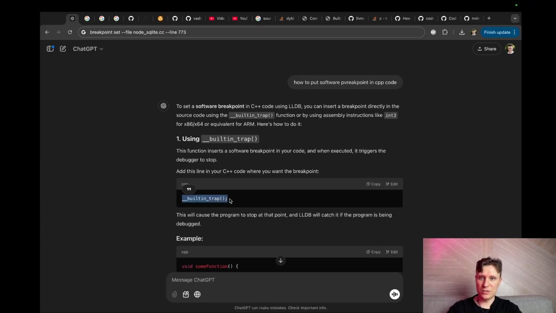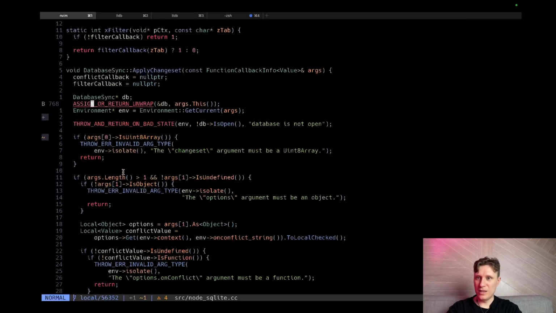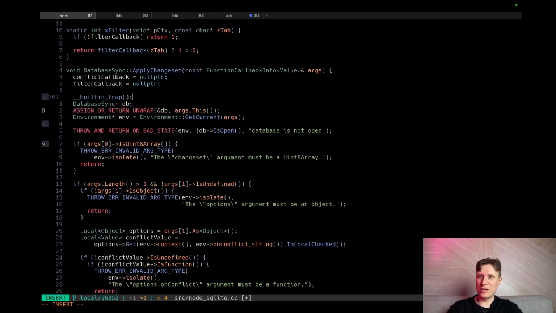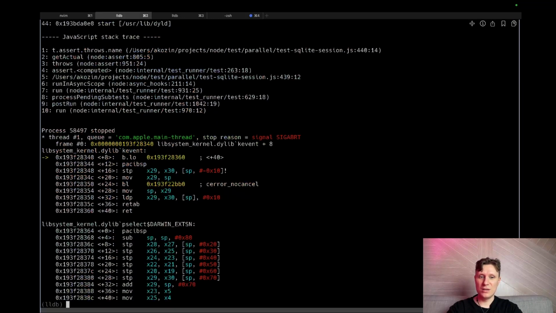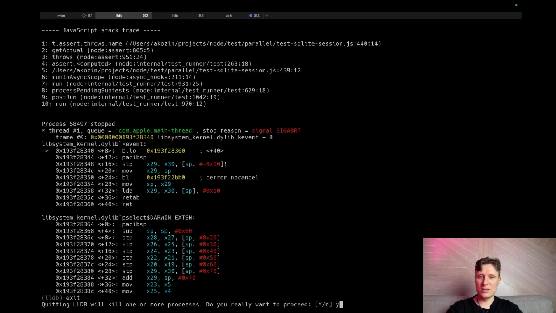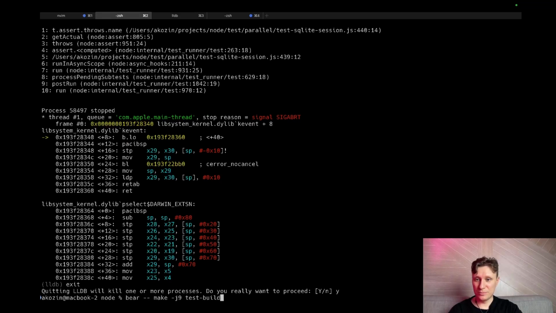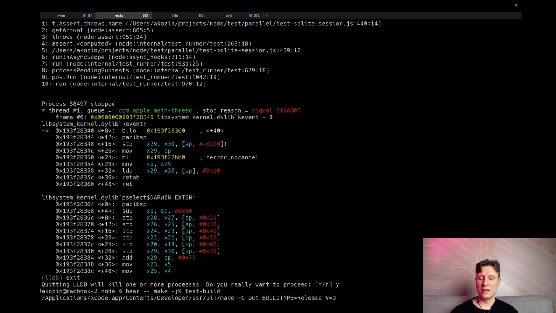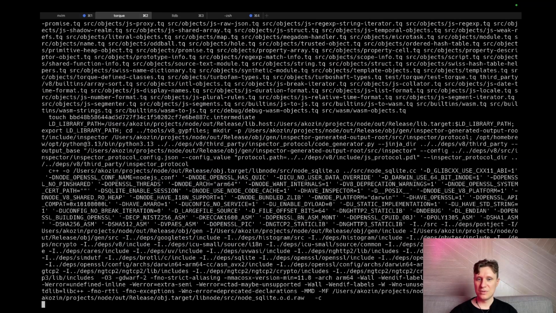Okay, let's do this. Let's try another type of breakpoint, like putting a software breakpoint here and exiting from here. Yes, recompile our tests. Let's recompile them. It will take some time again.